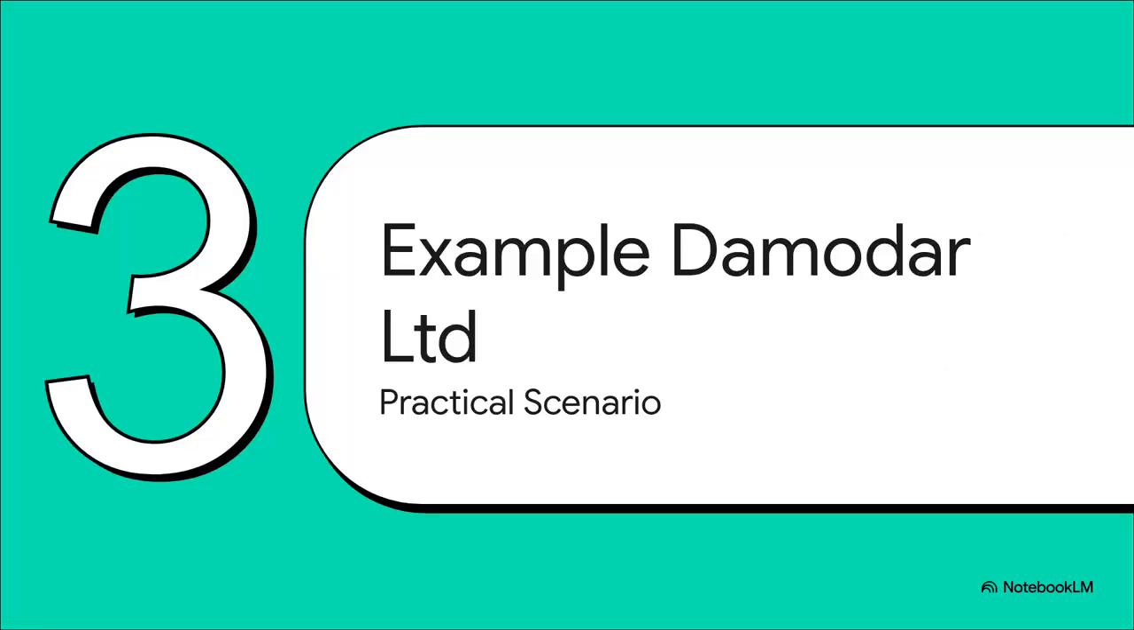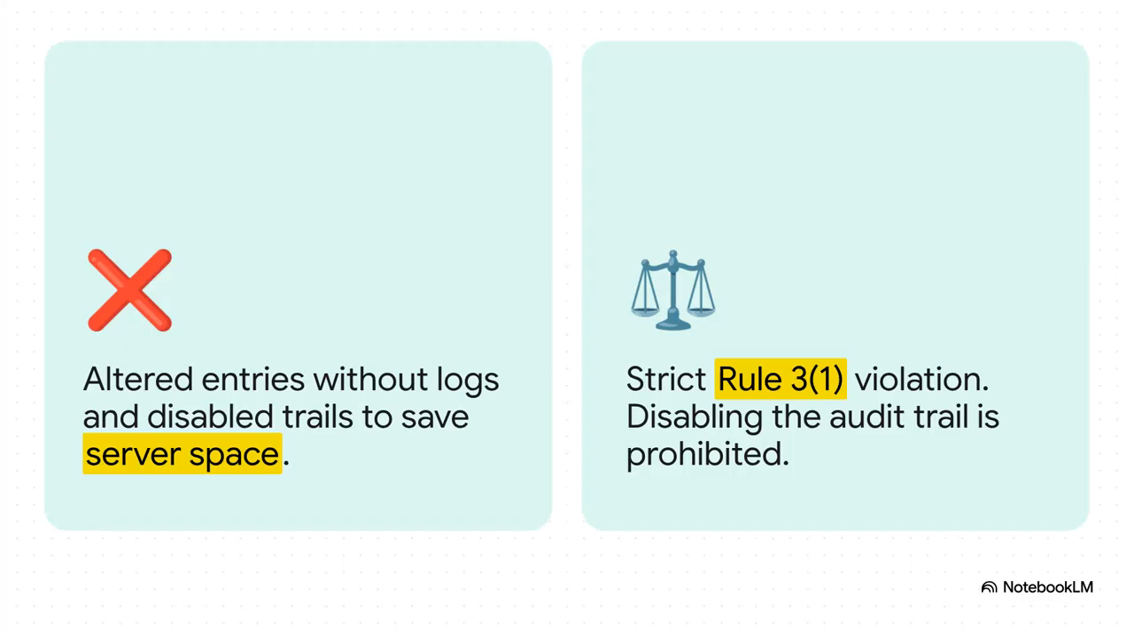All right, Section 3, example time. Let's see how this plays out in a very testable scenario with Damodar Ltd. Imagine you're the auditor for a company. Let's call them Damodar Limited. You're looking through the books and you realize management altered some journal entries, but there are 0 edit logs. Nothing. When you ask why, the IT team casually mentions they disabled the audit trail for inventory adjustments to, get this, save server space. Or maybe they say they just needed to fix some past mistakes real quick.